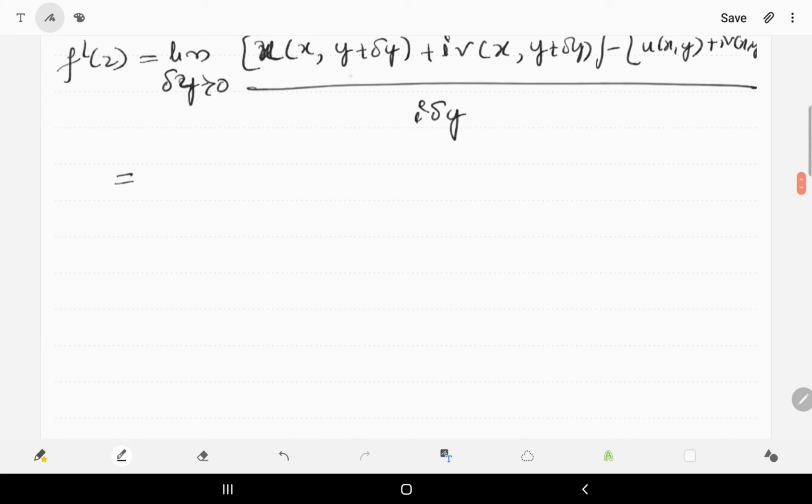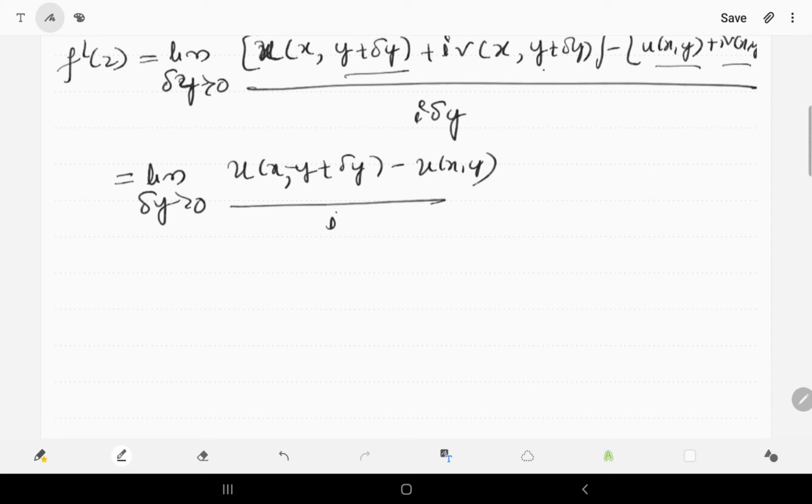Now separate the u term and v term, that is limit of delta y tends to 0 of u of x, y plus delta y minus u of x y whole divided by i delta y, plus i into v of x, y plus delta y minus v of x y whole divided by i delta y.